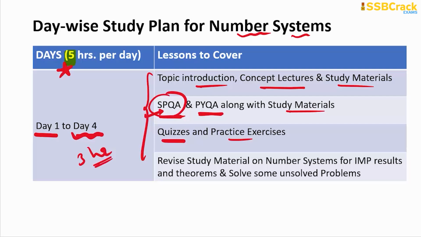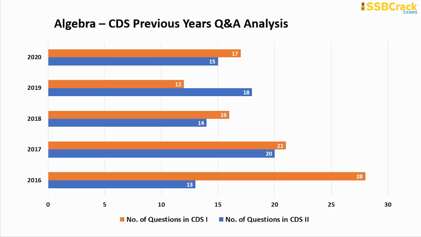you have to remain with, and in those 3 hours you have to revise the study material on number system, and solve some unsolved problems also. So make sure that this study planning is inclusive of the revision part. Once you are done with the preparation for the topic, for the last 3 hours of the last day, you are revising the study material and solving some unsolved problems. That is mandatory.